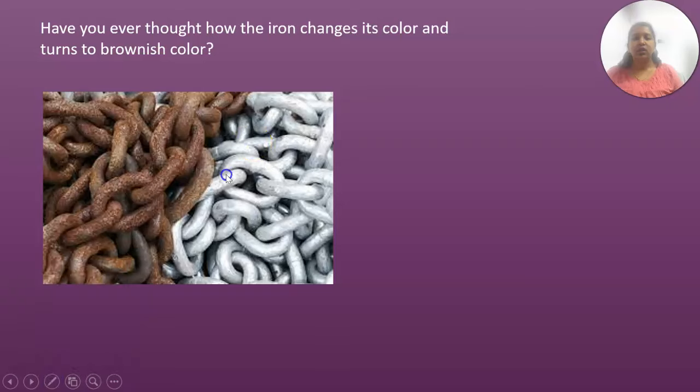This is how the iron generally looks, and after a few days it will turn like this. Have you ever thought how it changes? This is the concept we will be learning today, and we will understand how it changes. Is it only a color change or what else? We will be learning that.